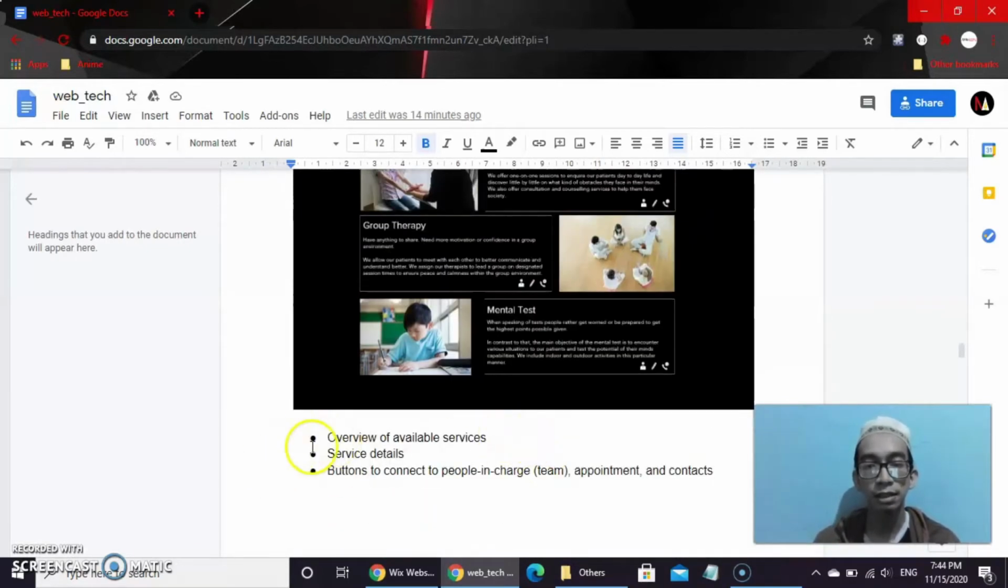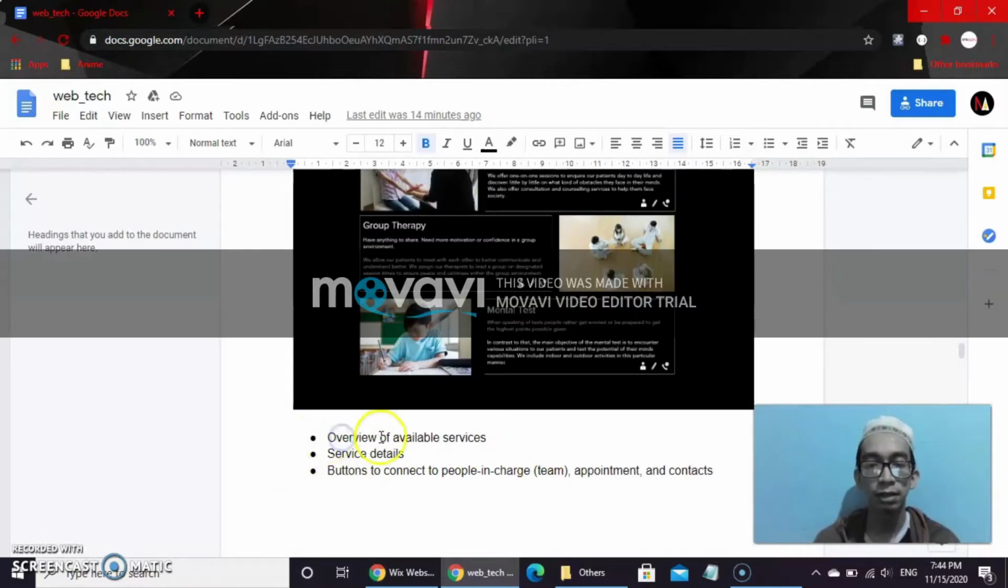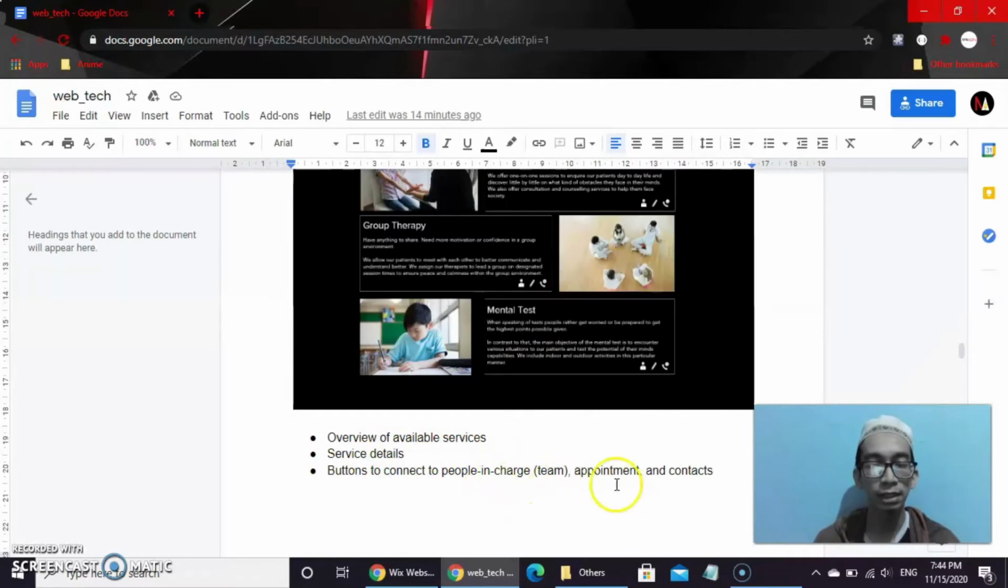So here are the details. There is the overview of available services, the service features, and the buttons to connect to the team, appointment, and contact pages. That is all from me.